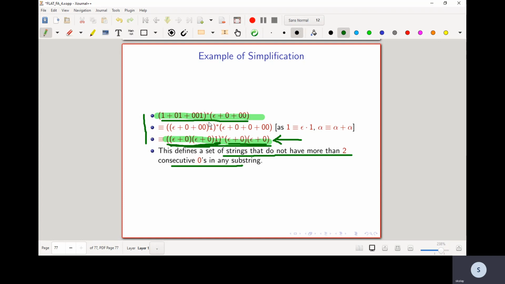So what we learned is a second method, other than representation by finite automata, for representing regular sets. Any language that is accepted by finite automata can also be expressed as a pattern. In fact, they can be expressed as regular expressions.